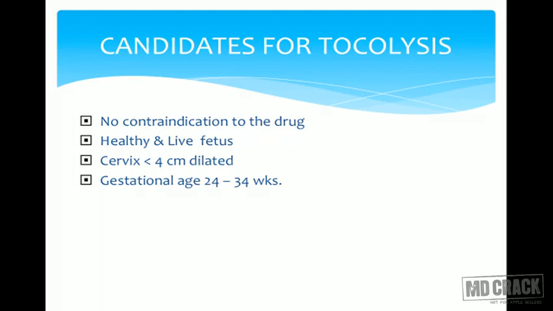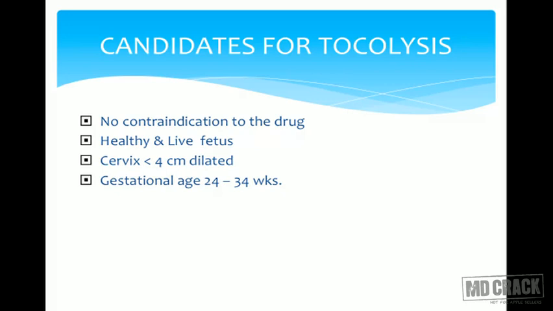And when steroids are acting, we want to buy that time with the help of tocolytics. The pregnancy should continue at least for those 48 hours when the steroids are acting. So candidates are, if there is no contraindication to the tocolytic drugs, we should give. Healthy and live fetus. IUD we should not. If there is any congenital malformation, no scope for tocolytics.